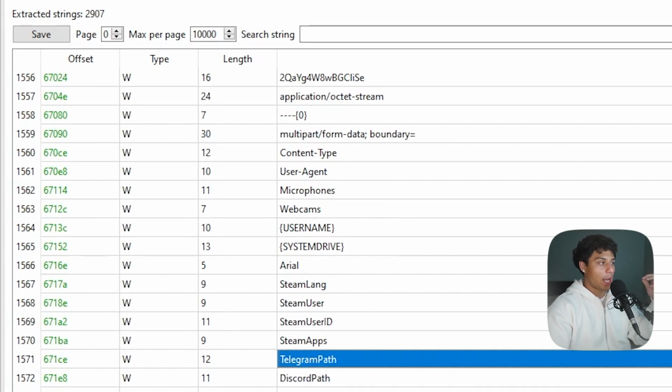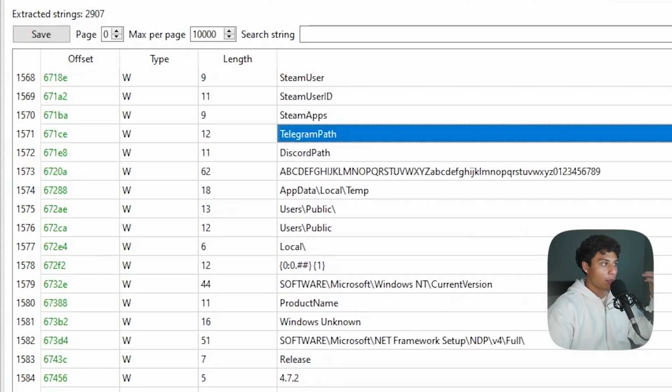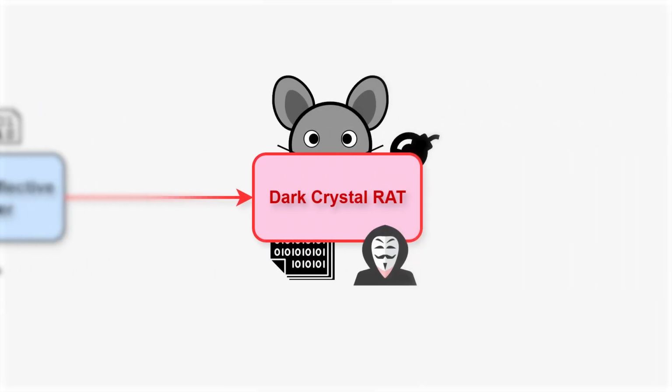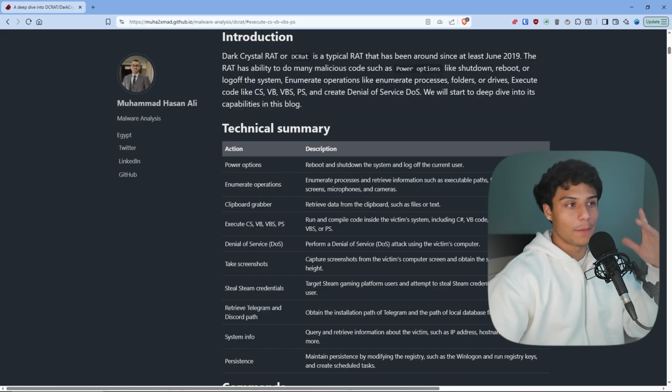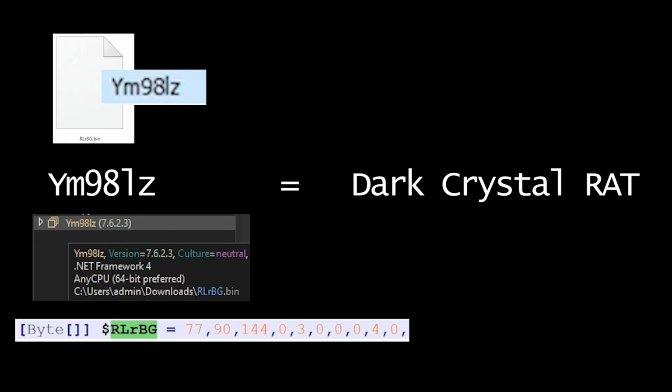We've got Discord path, Steam path, Telegram path. I'm not going to dive super deep into any reverse engineering, but we have signatured a version of Dark Crystal RAT or DC RAT. Typical RAT, been around since June 2019.